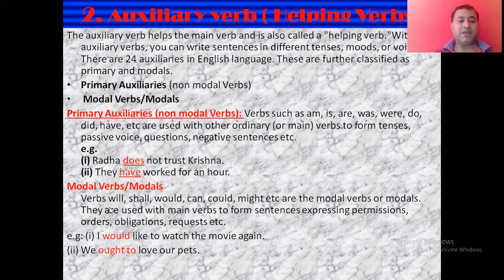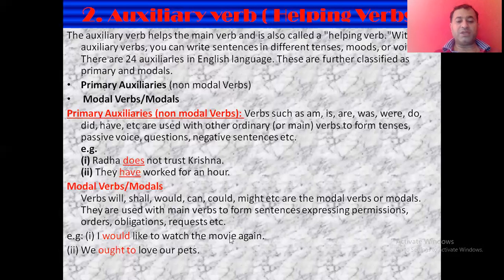The second type is the modal verbs or the modals. Now the modal verbs are like can, could, might, will, shall, would, should, etc. They are used with the main verbs to form sentences expressing permissions, orders, obligation, requests, etc. They just help to show what kind of sentence it is. They help in sentences expressing permission, order, obligation, or request.